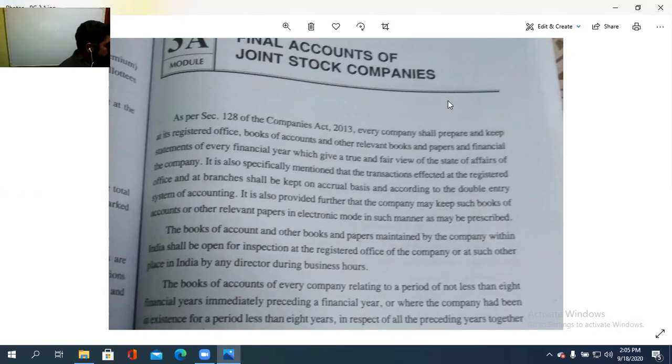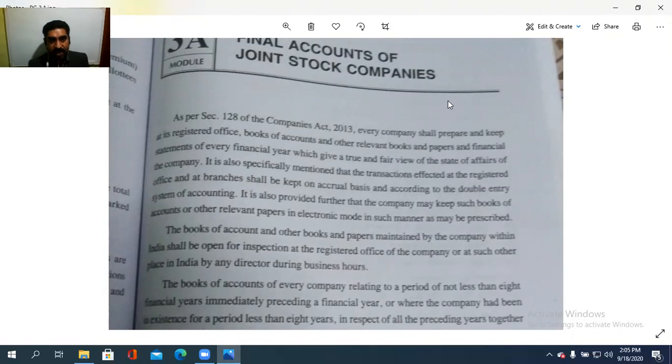Now, a true and fair view of the state of affairs. State of affairs in the sense means its position. In what way? Whether it is in a weak or a sound position. If it is sound, not a problem. If it is in a weak position, they need to rectify it with some methods.